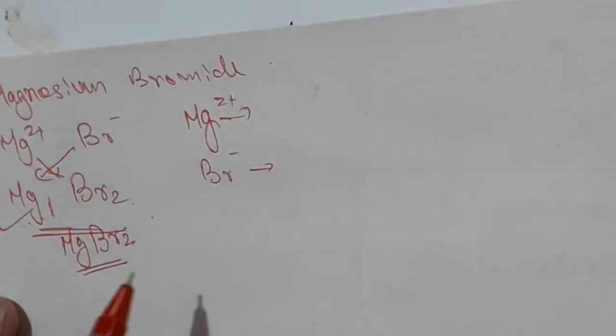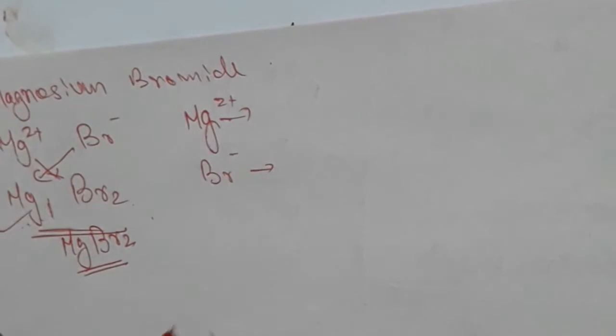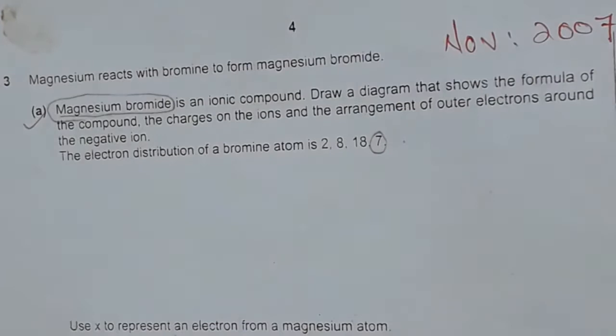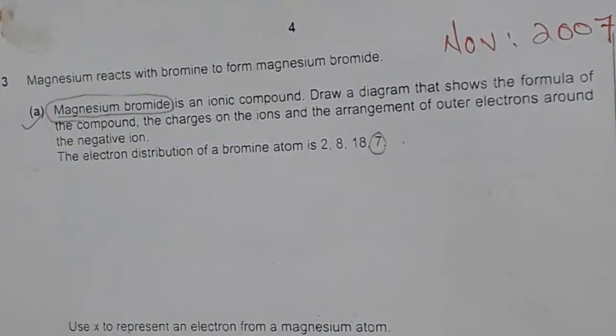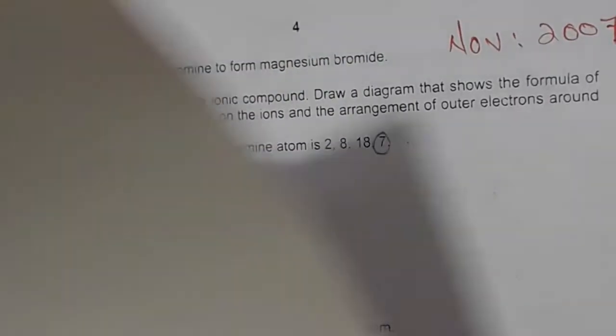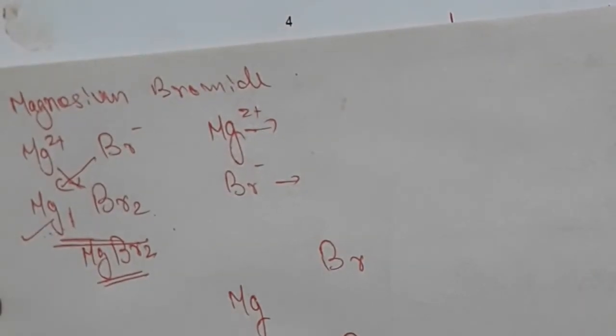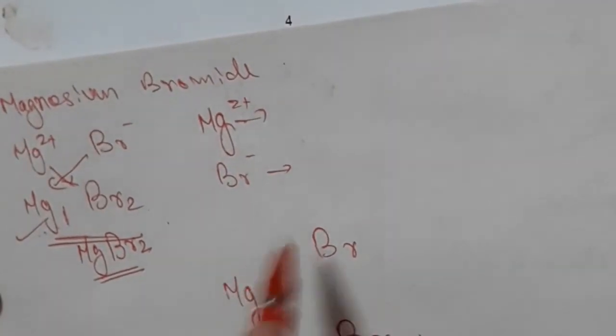So look here how to draw the ionic structure. 1 magnesium and 2 bromine. Also in the question it is given use X to represent electrons of magnesium.